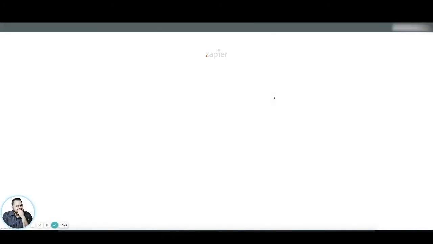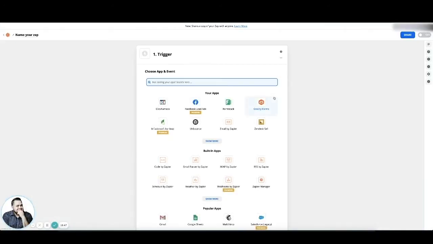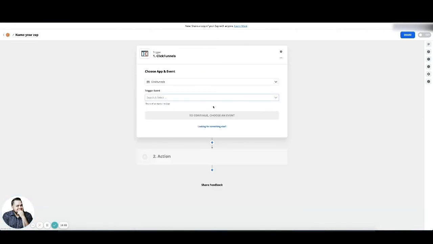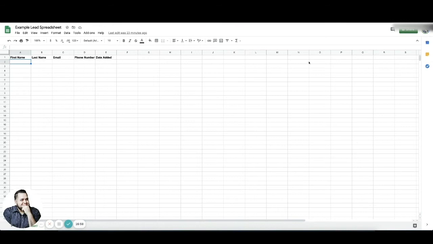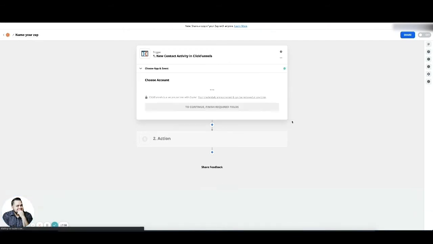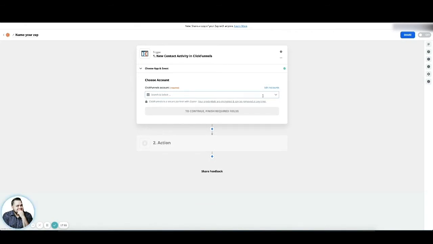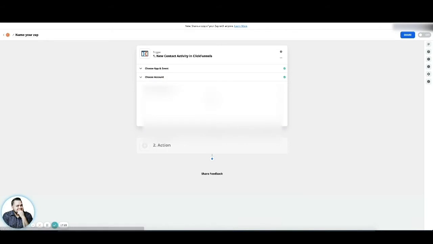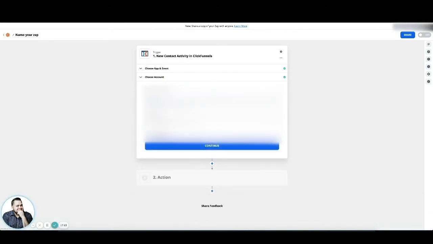And then Zapier wants to know, okay, what do you want to talk to what, right? So we want ClickFunnels to talk to, in this example, just a Google sheet I have here, just an example lead sheet. So for ClickFunnels, they say, what is the event that's going to trigger this? And it's going to be a new contact activity, new lead, right? Hit continue. It's going to ask you to connect your account, follow the directions there, and then it's going to ask you which funnel, right?